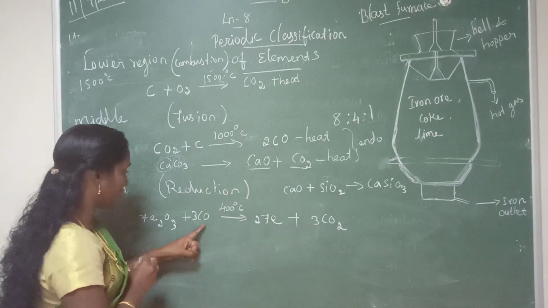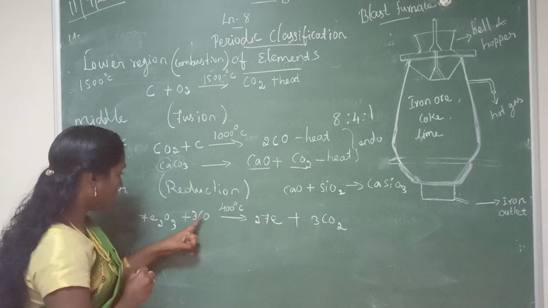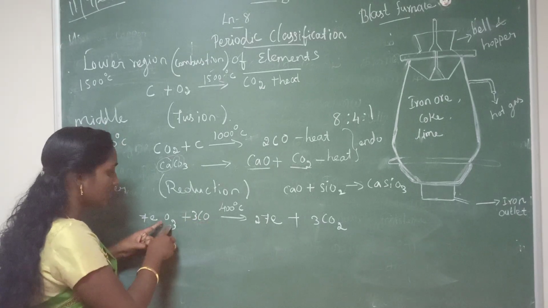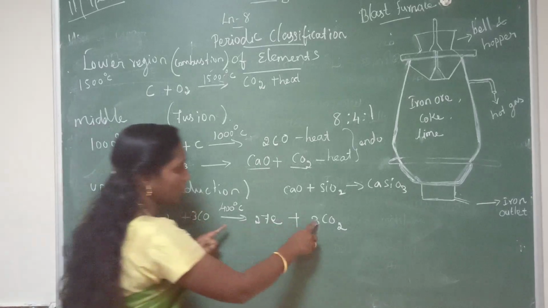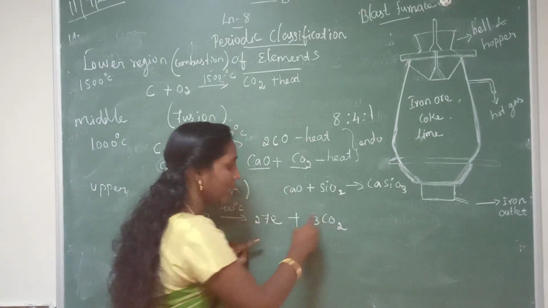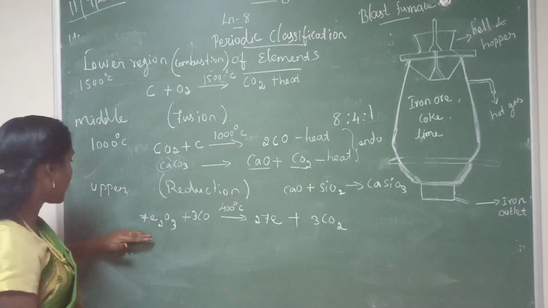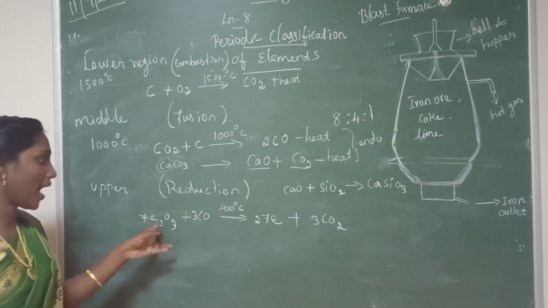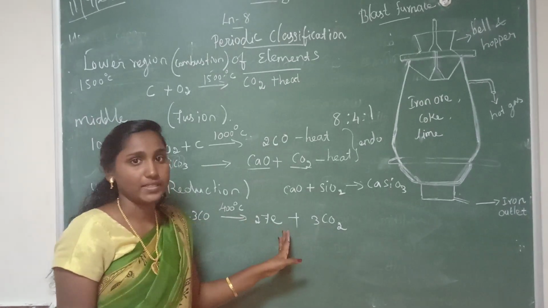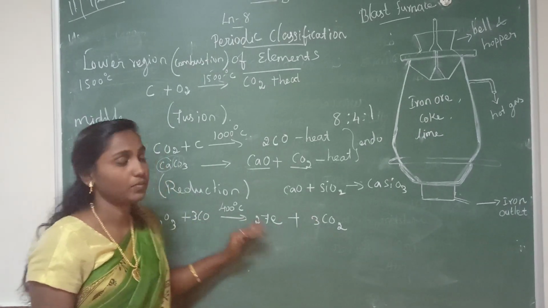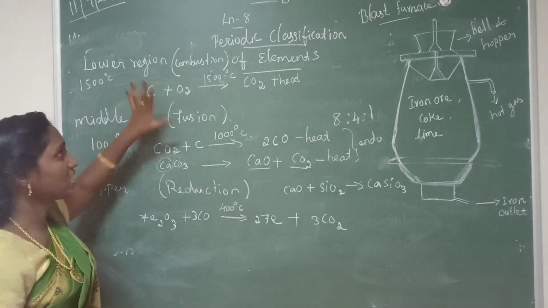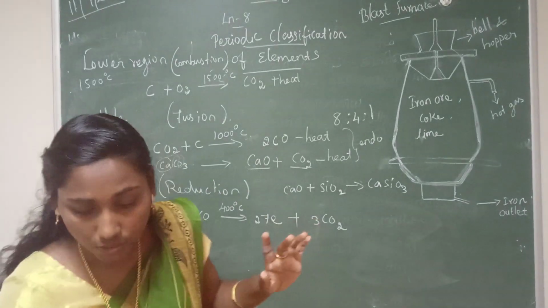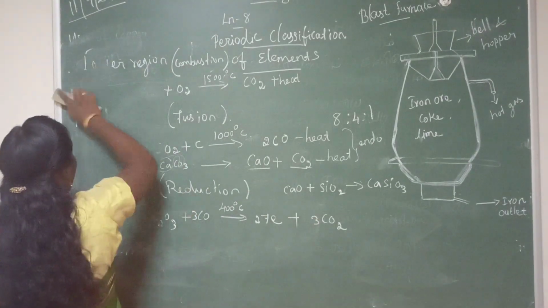We can balance this equation: 3 carbon and 3 oxygen, then here 3 oxygen. So totally how many oxygen? 3 plus 3, 6 oxygen. So 3 twos are 6 oxygen and 3 carbon. Have you understood this reaction? So in this upper region, carbon monoxide will reduce iron oxide to form iron metal and carbon dioxide. Have you understood this blast furnace melting process? So we studied 3 regions. Next we are going to learn the physical properties of iron.